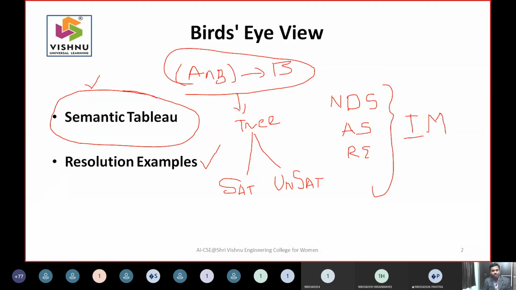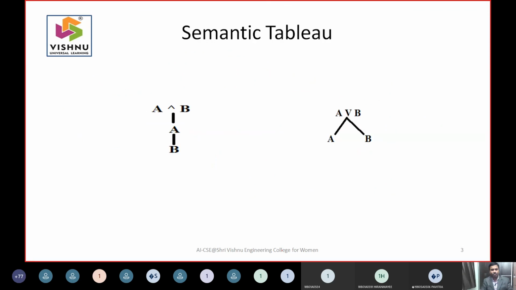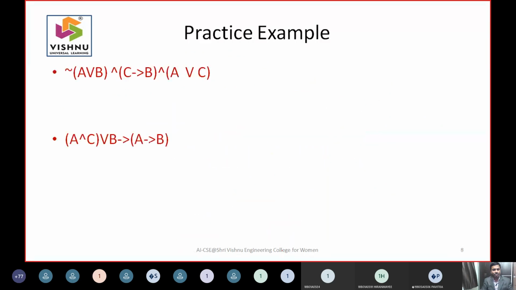It is an added feature where you use this expression. If I use this expression, is there an output? When it is satisfiable, then it will represent that. So semantic tableau is not an inference mechanism. It is a supplement to the inference mechanism, where it takes an expression, represents the expression in the form of trees, and tries to give whether it is satisfiable or unsatisfiable. This is what the entire class is. If you wish to practice, these two are taken from your external exams. You can take these and practice to have a better understanding of what was done in the class.